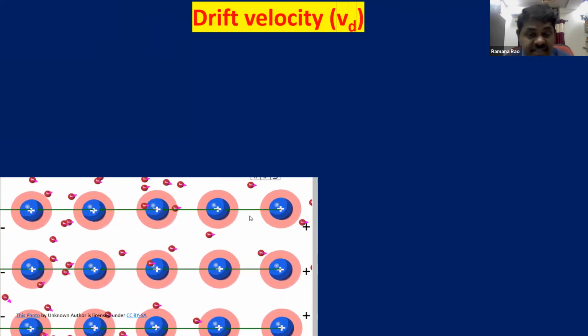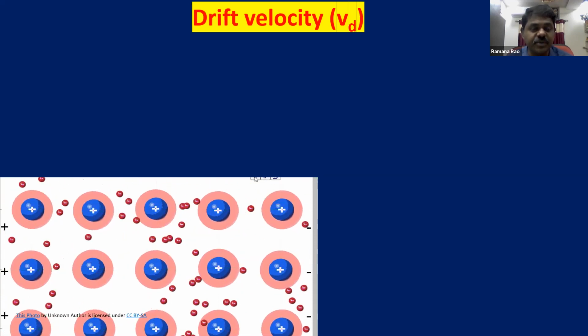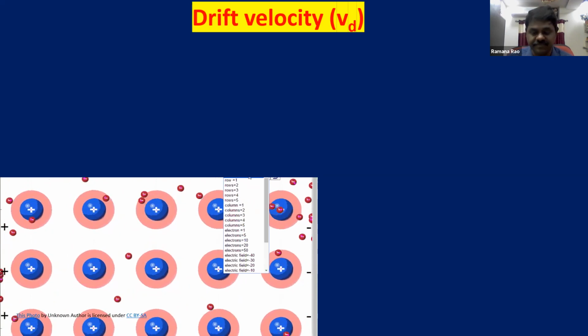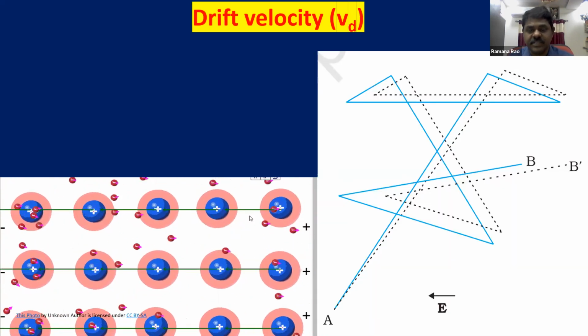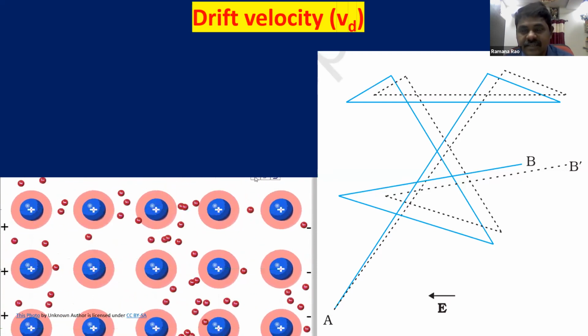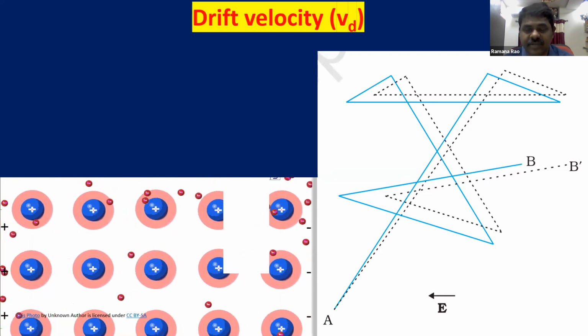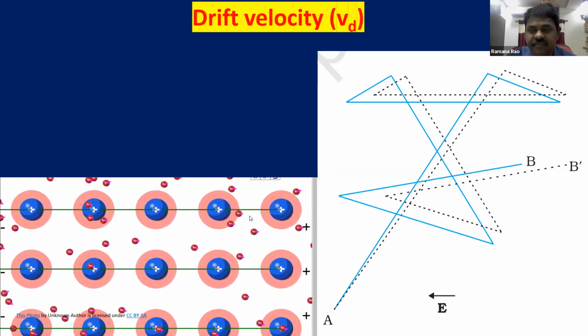Drift velocity can be attained only after connecting it to a battery, that means by providing an electric field. The dotted path is after the application of the electric field. You can see in the diagram, the electron has to reach from A to B.